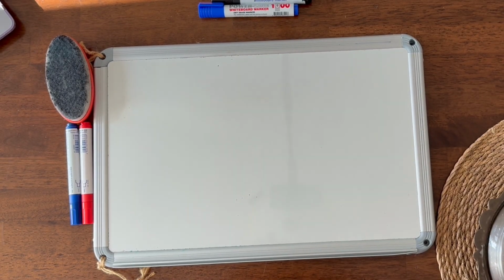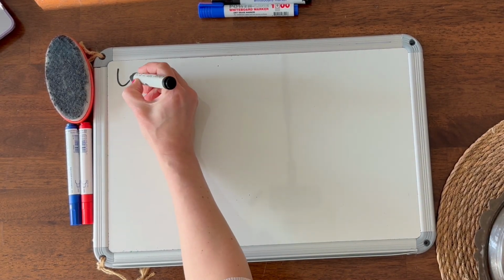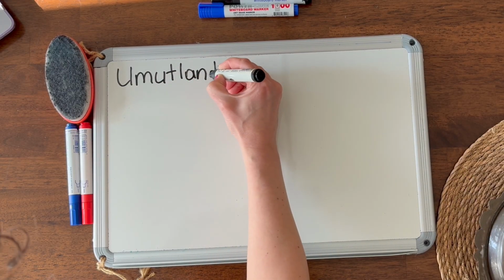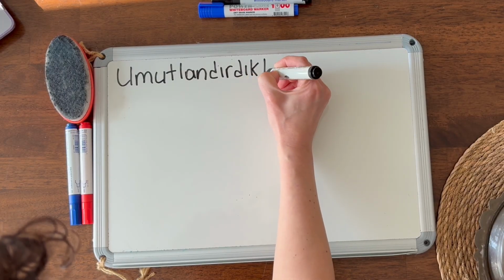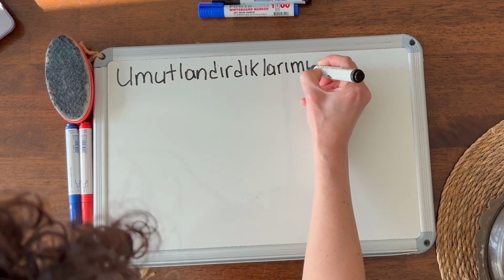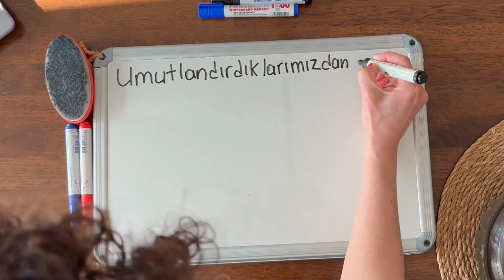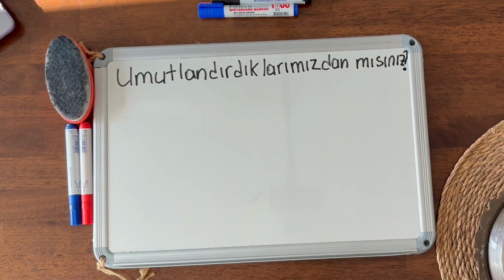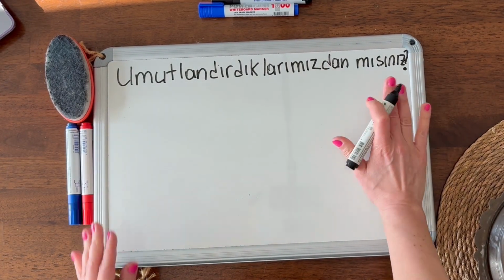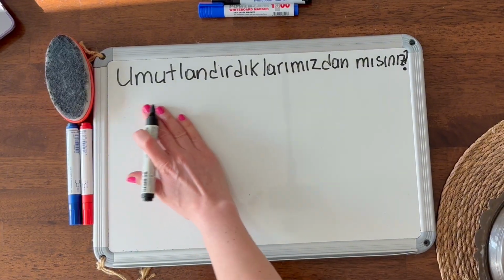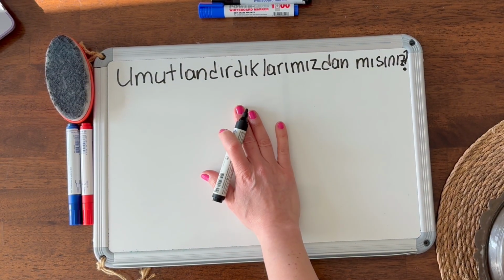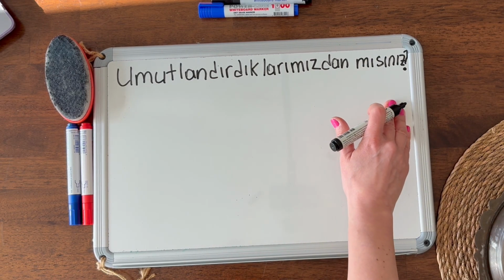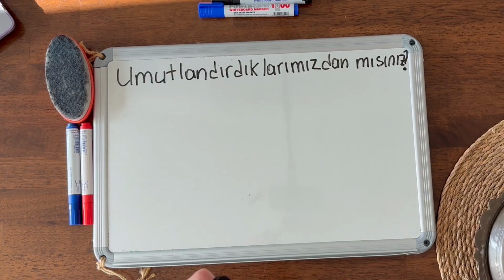Turkish, one word but 9 pieces. Watch me. Umutlandırdıklarımızdan mısınız? And question mark. It's just fit. Okay, this is a sentence. What does it mean? Are you from the ones that we gave hope? Something like that. Do you want to see the suffixes?